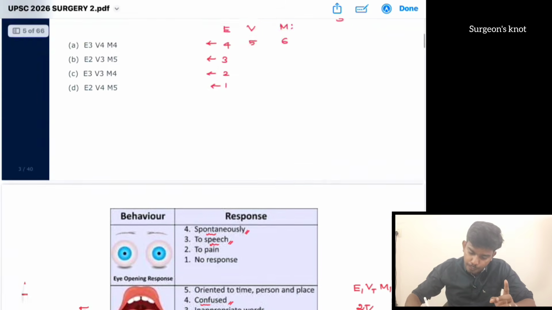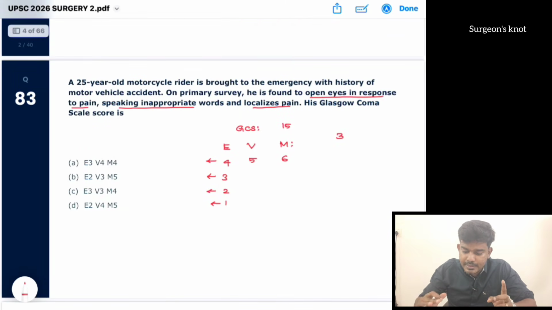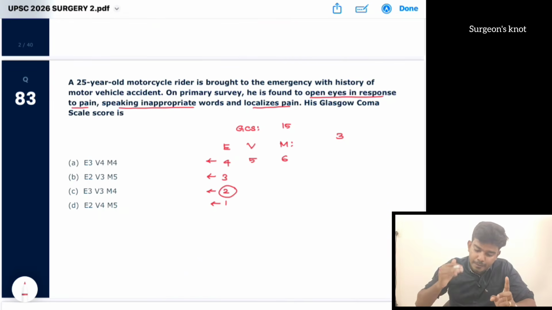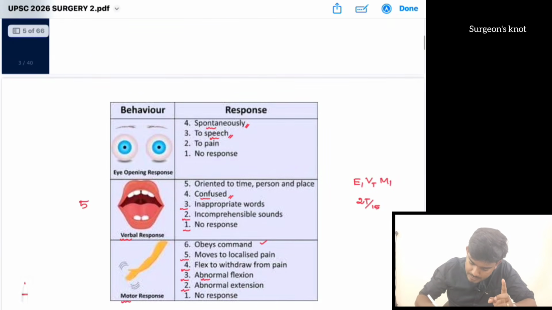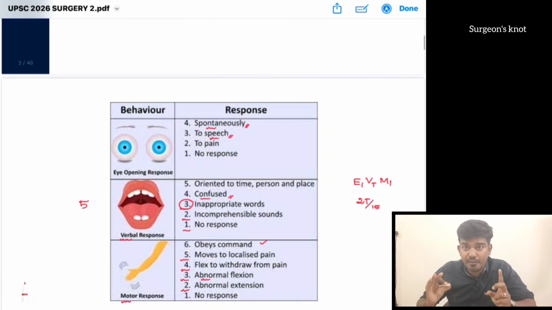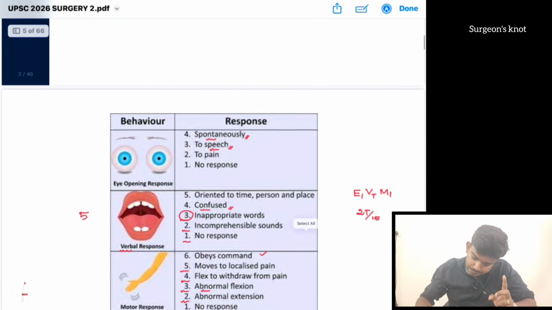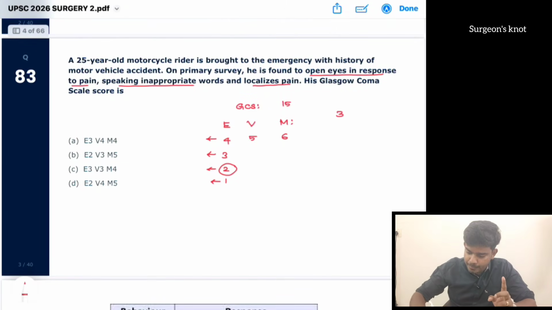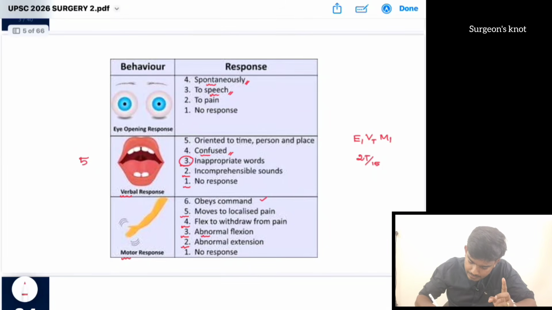Here the patient is opening his eyes in response to pain. Painful stimulus he is opening, so it is E2. Then speaking inappropriate words, that is V3. Then the patient localizes the pain, it is M5.